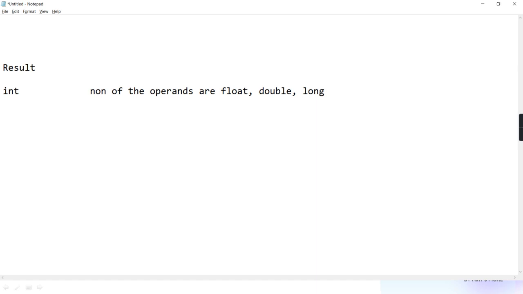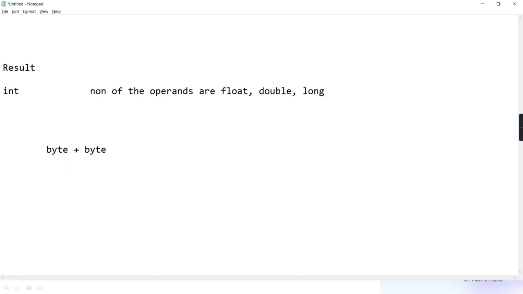Okay, meaning if your operands are not float, not double, not long, the answer is always integer. Meaning in Java, if you are doing byte plus byte, what do you say?